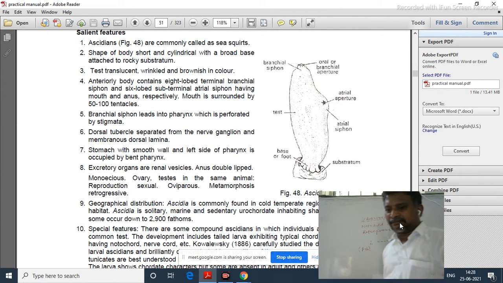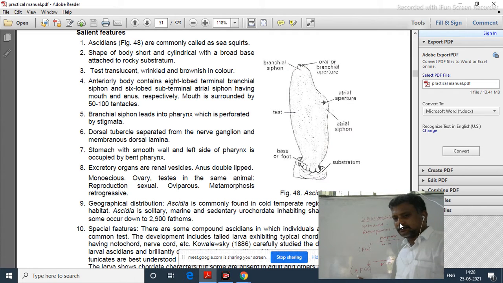That kind of metamorphosis is called progressive metamorphosis. But here a larva is converted to an adult by metamorphosis, yet that larva has all the advanced fundamental chordate characters.